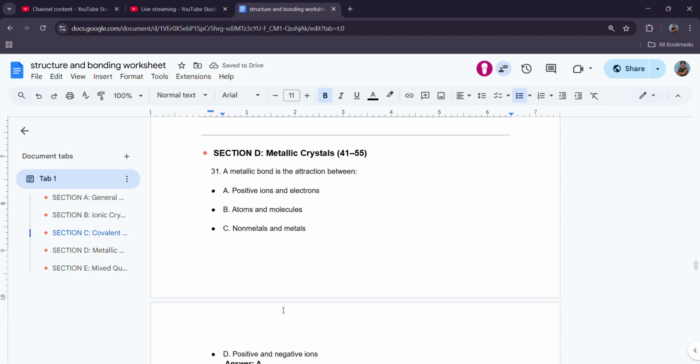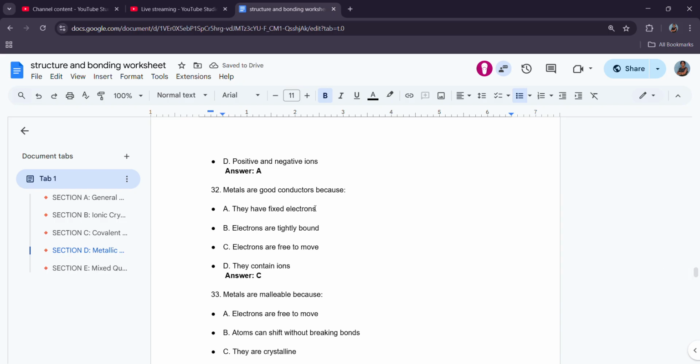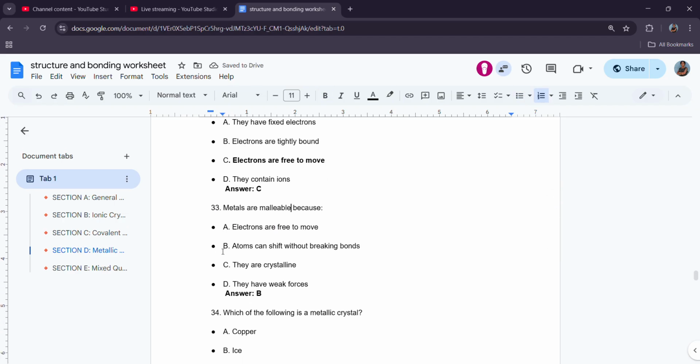Now we're at metallic crystals. A metallic bond is an attraction between positive ions and a sea of delocalized electrons. 32, metals are good conductors because they have delocalized electrons. The electrons are free to move. Metals are malleable, meaning that they're able to flatten out. So it is because atoms can shift without breaking bonds.